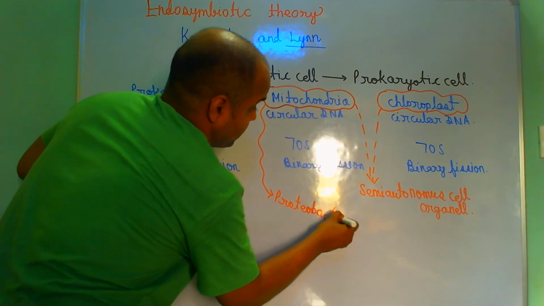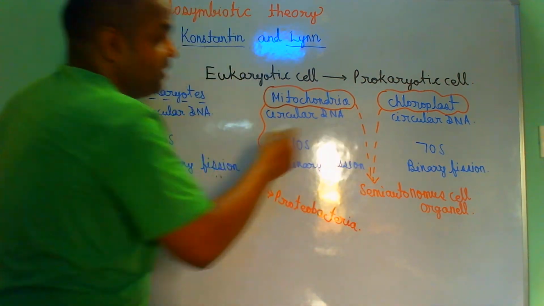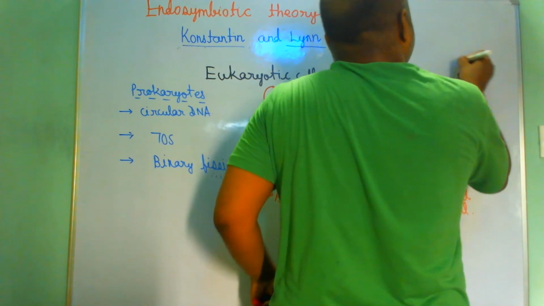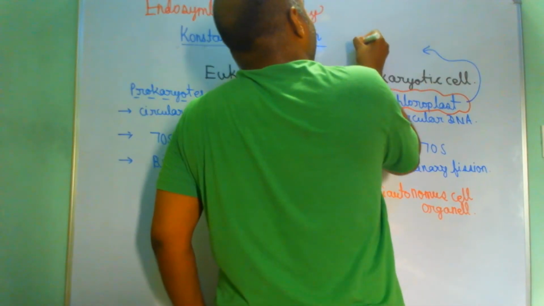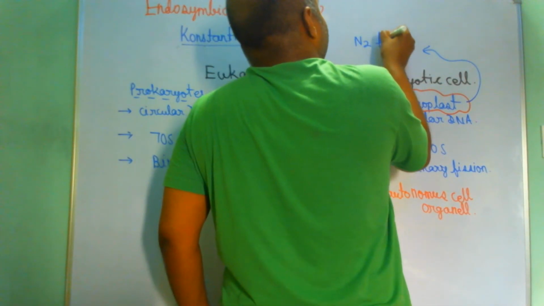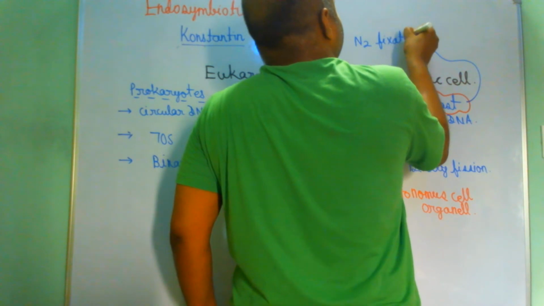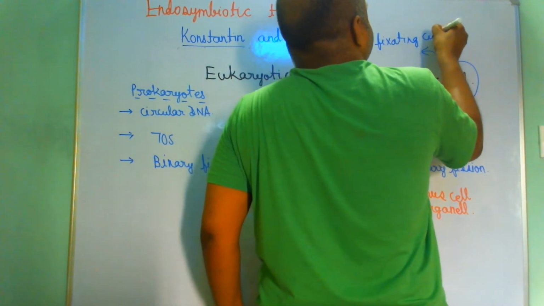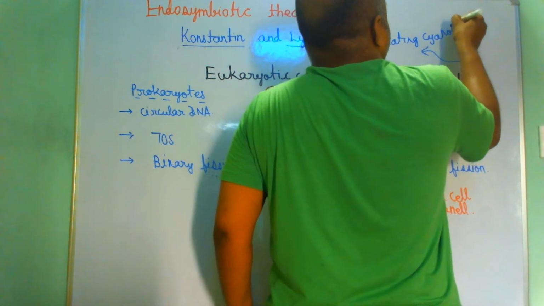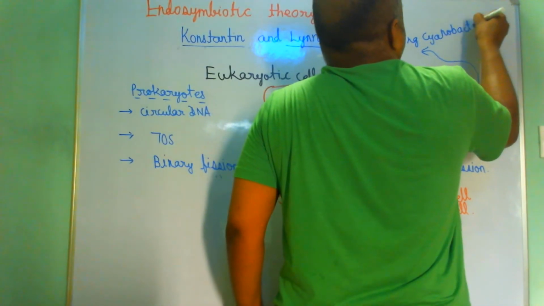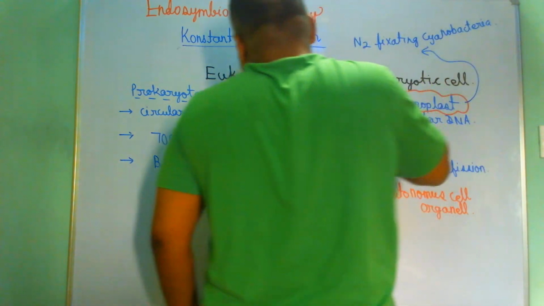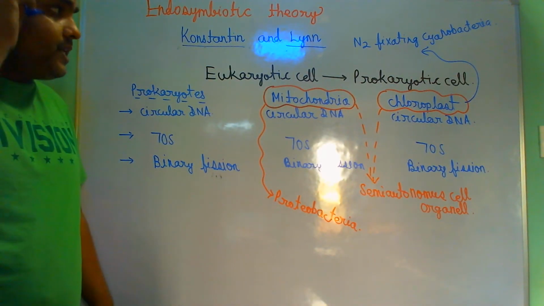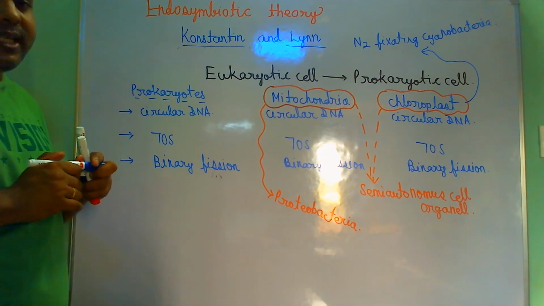Our chloroplast was actually a nitrogen fixing cyanobacteria. Okay, our mitochondria was proteobacteria, right, and chloroplast was cyanobacteria.